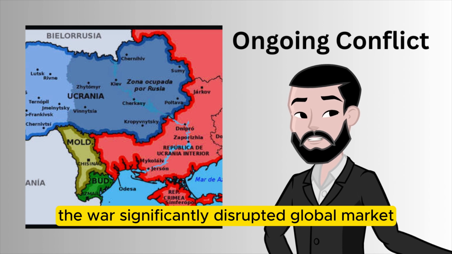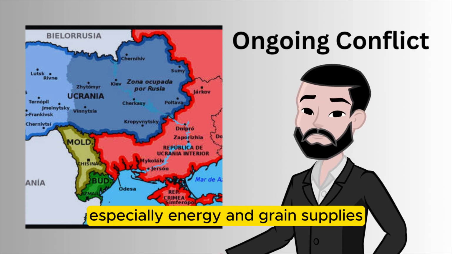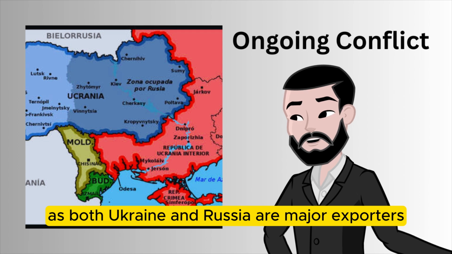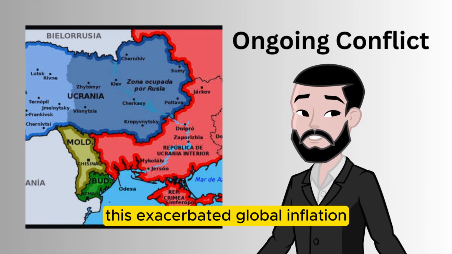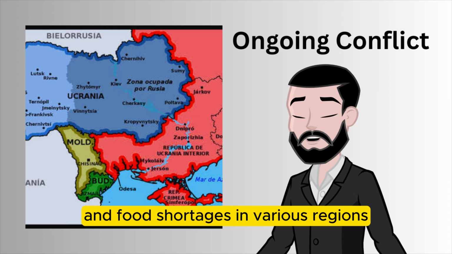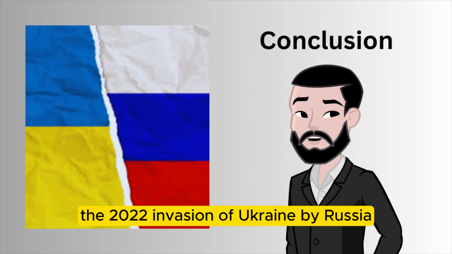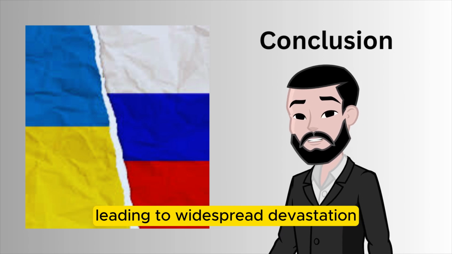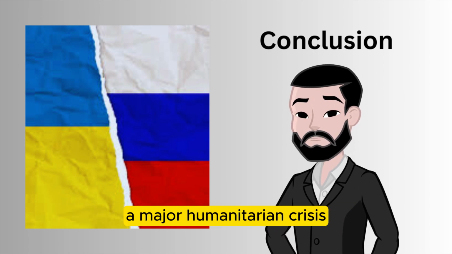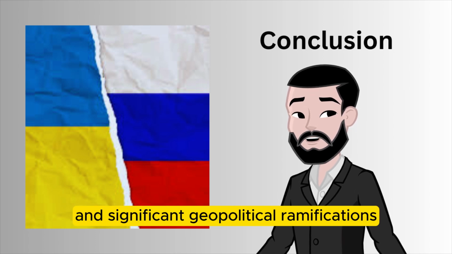The war significantly disrupted global markets, especially energy and grain supplies, as both Ukraine and Russia are major exporters. This exacerbated global inflation and food shortages in various regions. The 2022 invasion of Ukraine by Russia marked a significant escalation of the conflict, leading to widespread devastation, a major humanitarian crisis, and significant geopolitical ramifications.